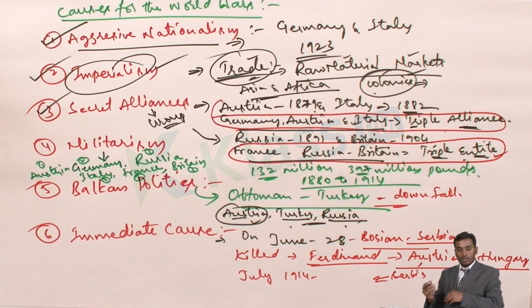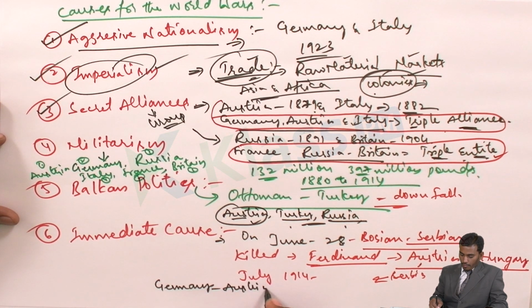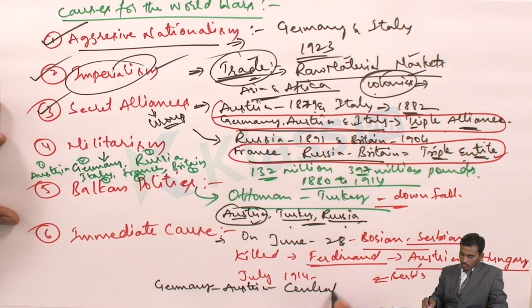Then Austria took the help of some countries. They are Germany, and the countries who support Germany joined with Austria, which is called the Central Powers.